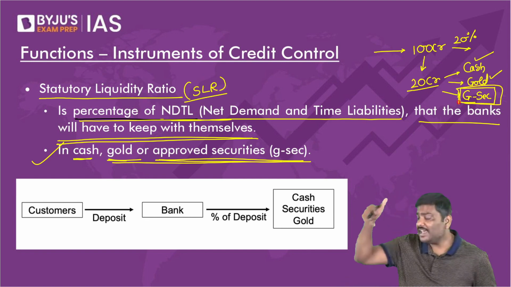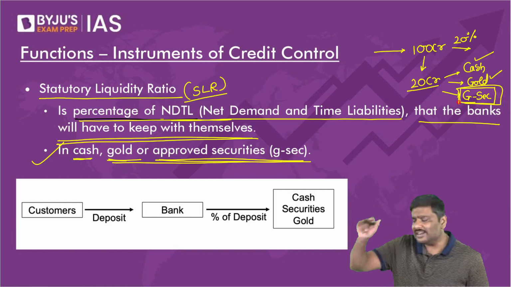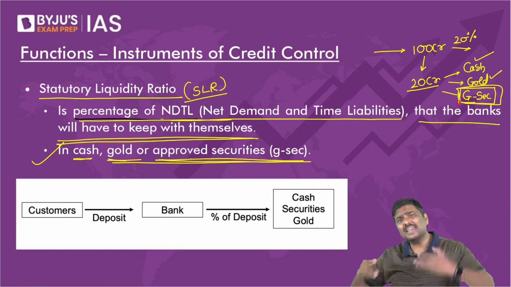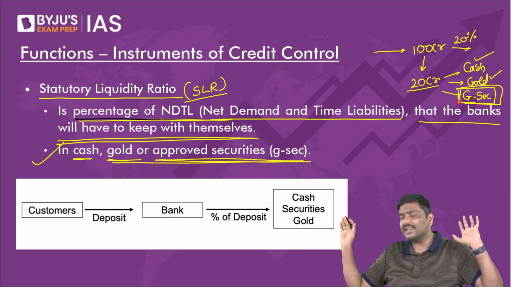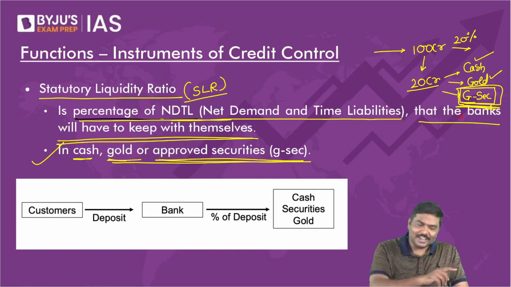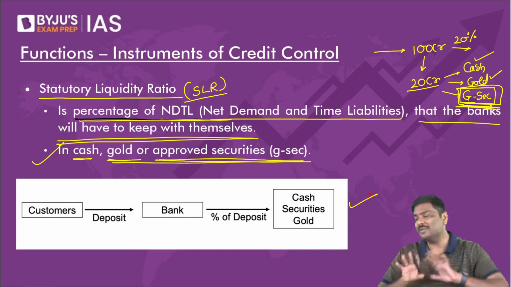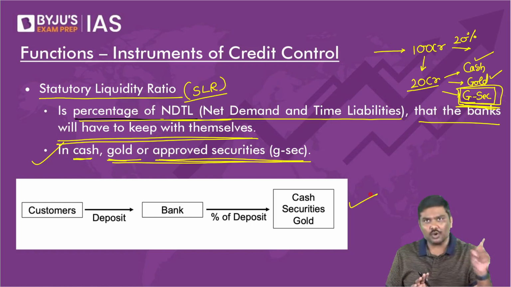So what is left now? Think of it, which is very safe, where guaranteed returns are there, where banks can easily sell government bonds in the market, which is very safe: government securities. That is the reason under SLR, banks prefer government securities. Is the logic okay?